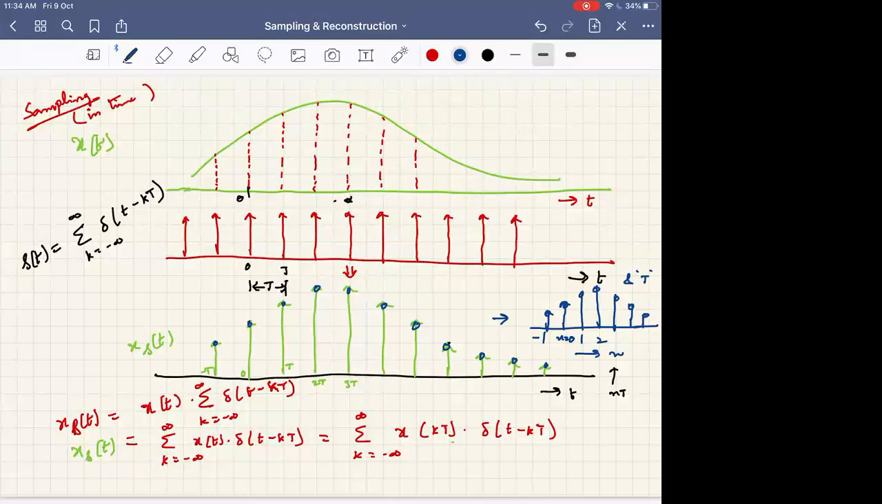See, when you multiply x of t into delta of t minus t naught, what is its value? Its value is x of t naught into delta of t.